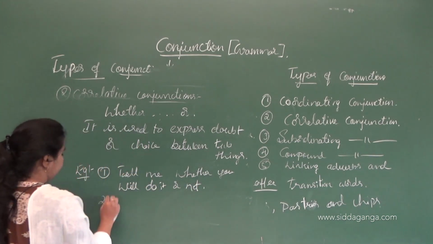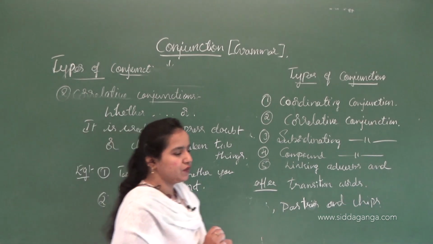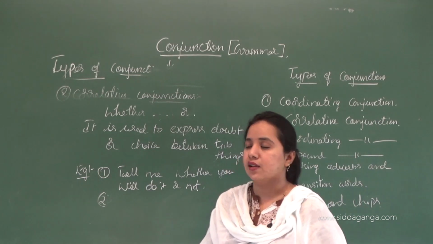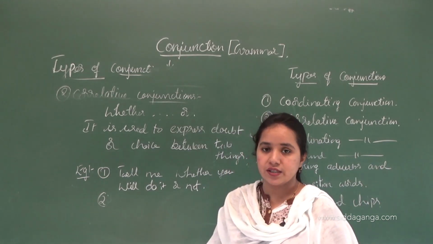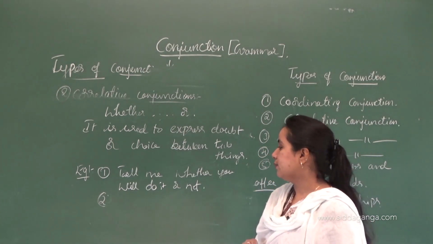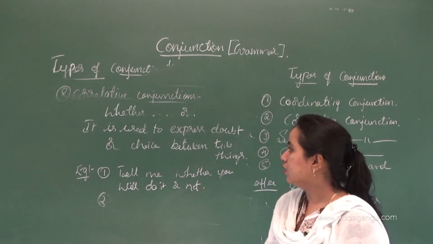So in the case where any doubt arises between two things, in that situation we use these correlative conjunctions, that is whether and or. Okay, so tell me whether you will do it or not.